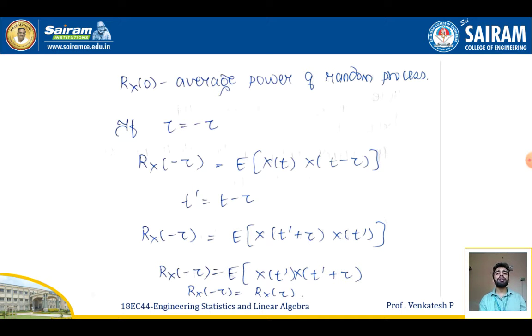So now we can say that Rx(0) is the average power of the random process. Suppose I replace the time shift tau with minus tau, I'll be getting the autocorrelation of minus tau equal to expectation of X(t) X(t minus tau). Suppose I replace t dash equal to t minus tau, I'll be getting the autocorrelation of minus tau equal to expectation of X(t dash plus tau) X(t dash). Since this is obtained from this equation, I can replace t equal to t dash plus tau here. So therefore, Rx(minus tau) will be equal to Rx(tau). I can write it.